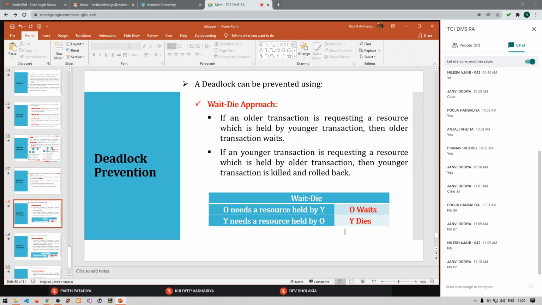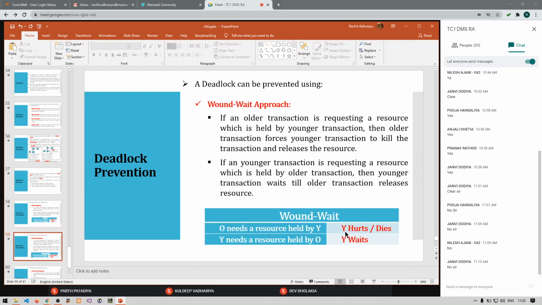This is wait die and now wound wait. Just remember the below chart. That would help you to remember it very clearly and easily.